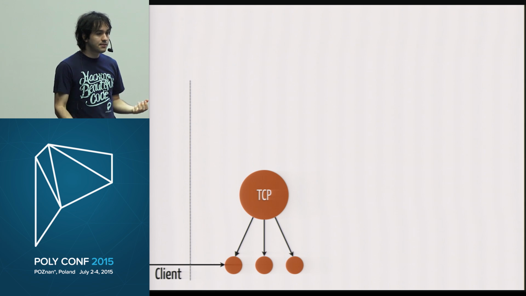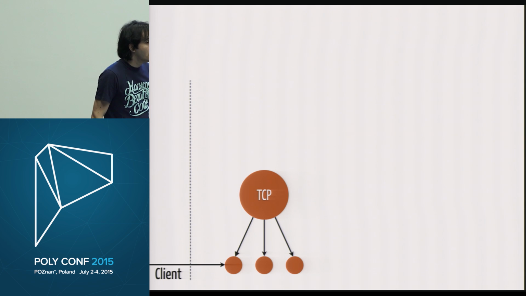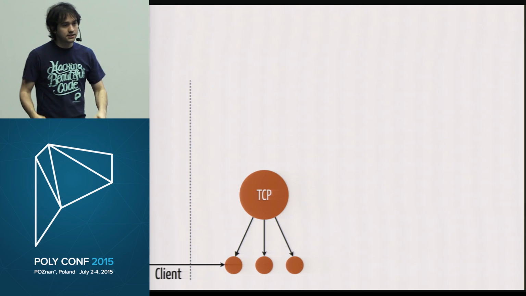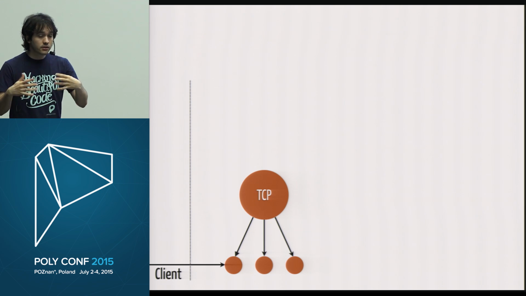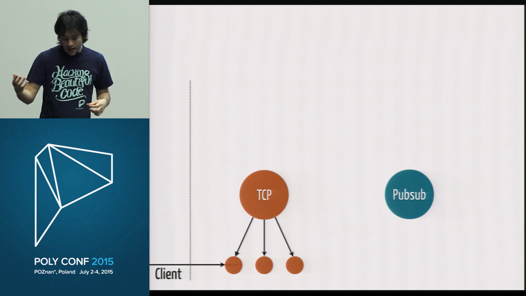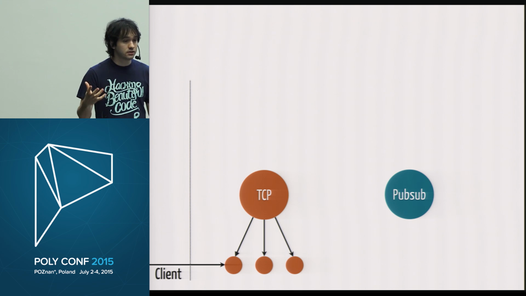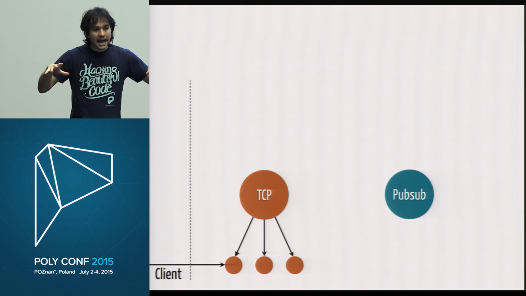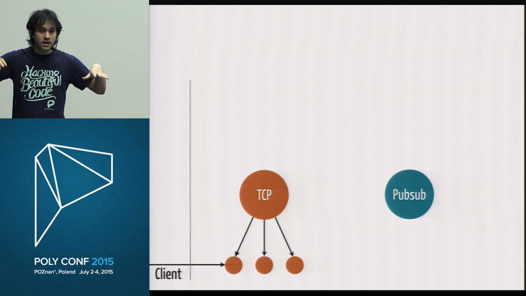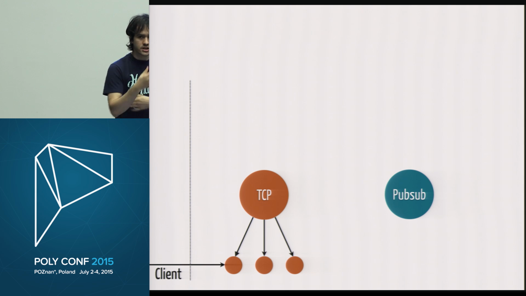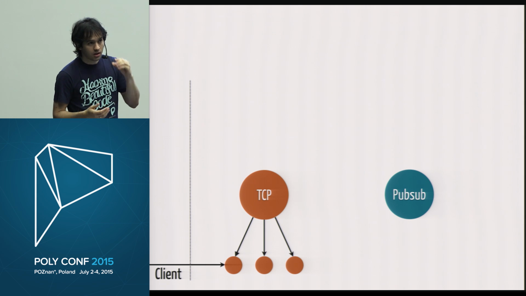But not only that, we said, for example, that I have a pub sub system, okay? And everything in Elixir runs inside those processes. So if I have a pub sub system, I'm going to have a pub sub process that's going to do something else. If I want to talk to the database, I'm very likely going to have a pool, and a process to manage the database connections, the pool of database connections. So when we start having all those entities, and we said that they are isolated at first, so if something goes wrong, it's not going to affect the others, we start to ask the question, hey, what's really going to happen if something goes wrong with my pub sub system, okay?